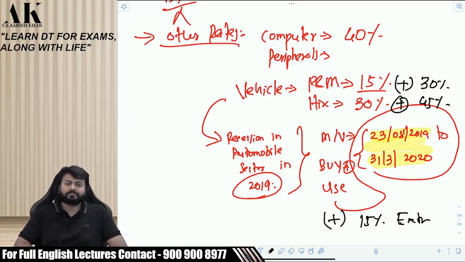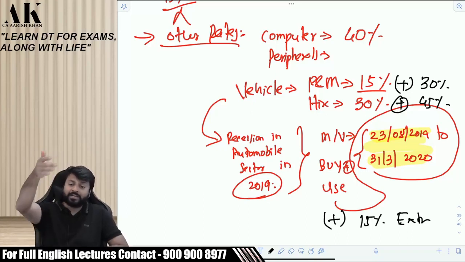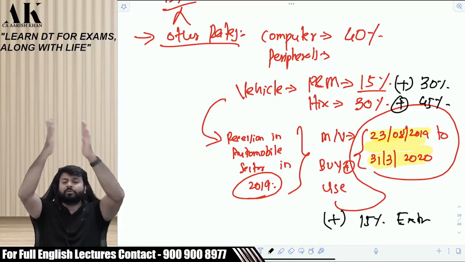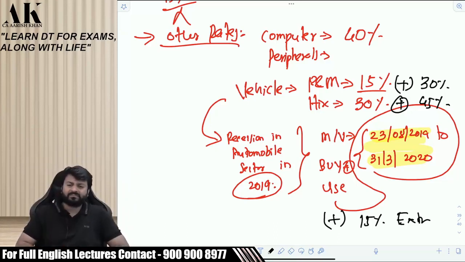Why was this given? As an incentive to the taxpayer, so that the taxpayer will think: if I buy in this period, I will get extra 15% depreciation, so let's buy the vehicle. That will give a boom to the automobile sector. Will the depreciation increase only for that year or every year for that vehicle? It will be 30% and 45% every year for the vehicle purchased and used in that period. Even in the current year 22-23, you will get the benefit. Did you understand what I said?